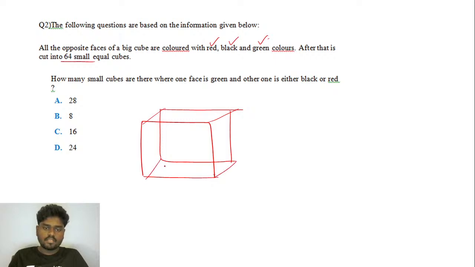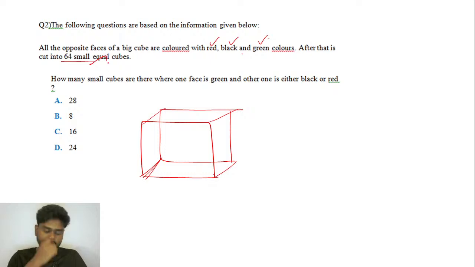Okay, so let's say if this is a figure cube, and if you try to see this question here, all the opposite faces here are colored with three different colors, right? And after that it is being cut into 64 equal cubes.